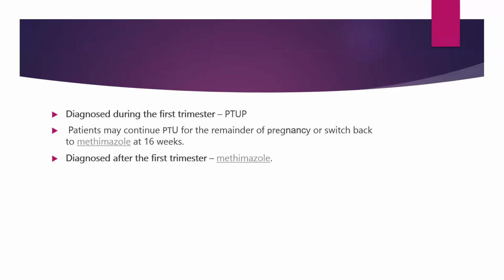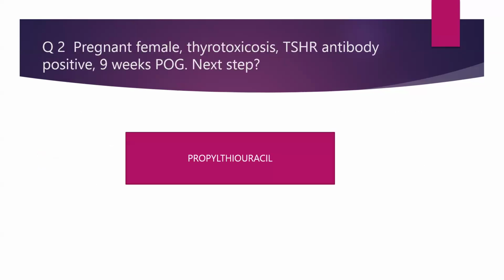So clearly diagnosed during the first trimester, go for propylthiouracil. Patient may continue to use PTU for the remainder of pregnancy or switch back to methimazole at 16 weeks. And if it is diagnosed after first trimester, the drug of choice as recommended by the guidelines is methimazole. So in this context, PTU is the drug of choice for a 9-week pregnant woman with Graves' disease.